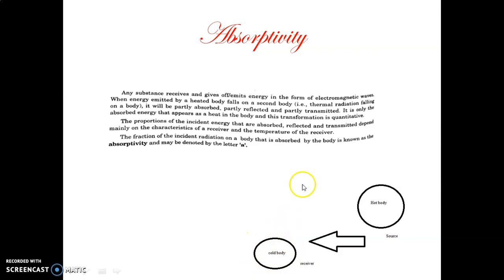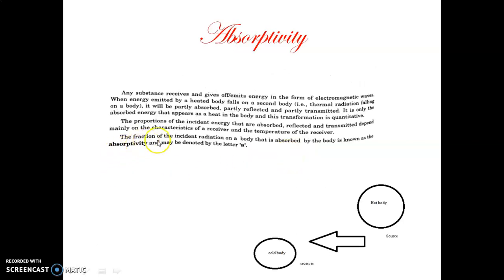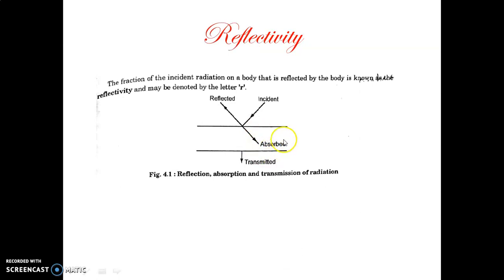the characteristics of this body. So when the incident radiation falls on this cold body, it will be partly absorbed, partly reflected and partly transmitted. The fraction which is absorbed is called absorptivity. So the fraction of the incident radiation on a body that is absorbed by the body is known as absorptivity, and it is denoted by the letter A, that is small a.